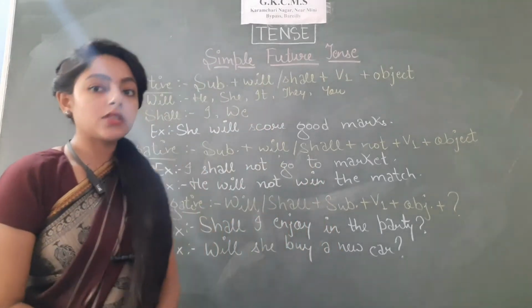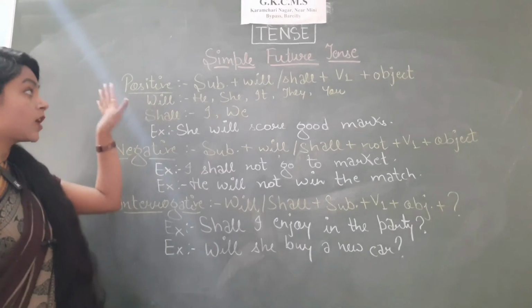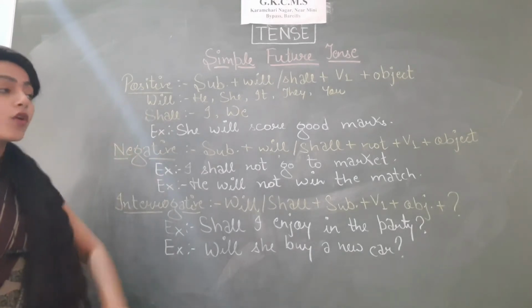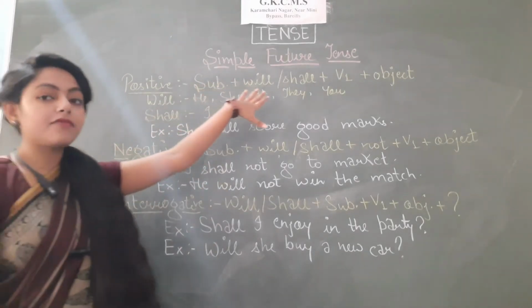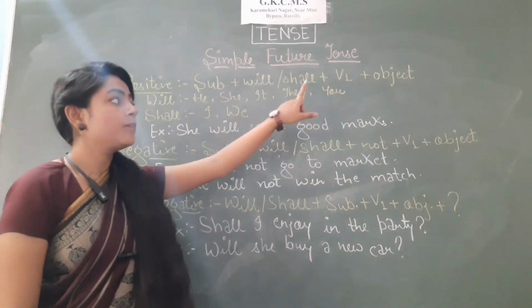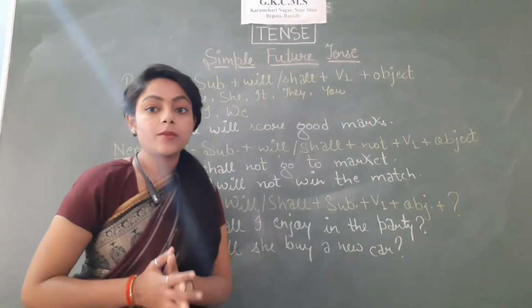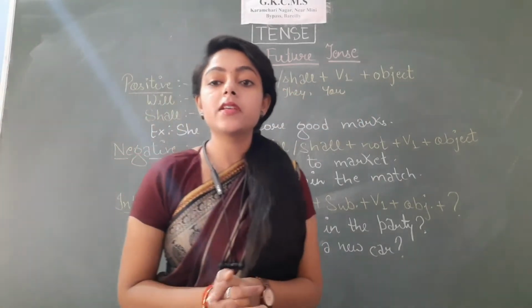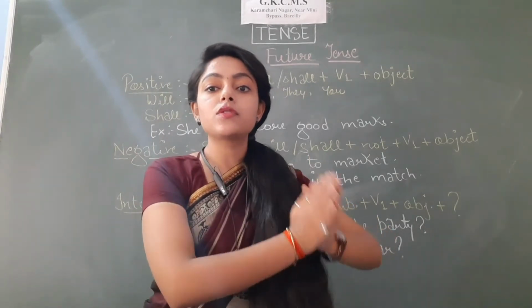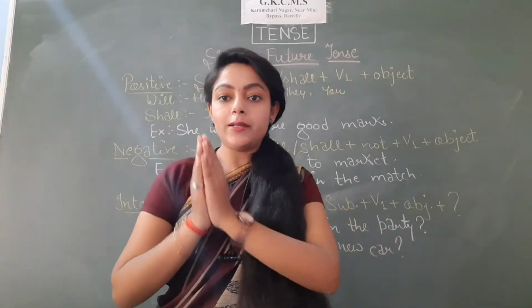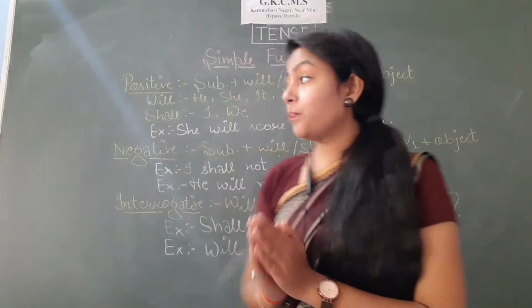First of all, let's see the positive sentences. In positive sentences, first of all, we'll have to place the subject. After that, either will or shall, then V1 and then object. Now the question that arises here is where do we have to use will and where do we have to use shall? So let's see.